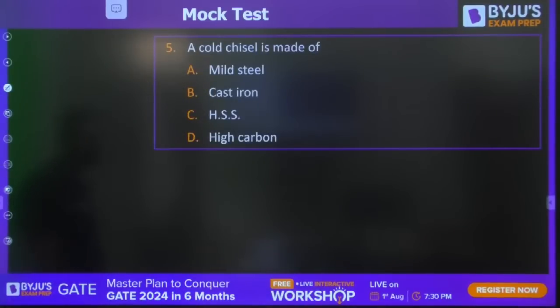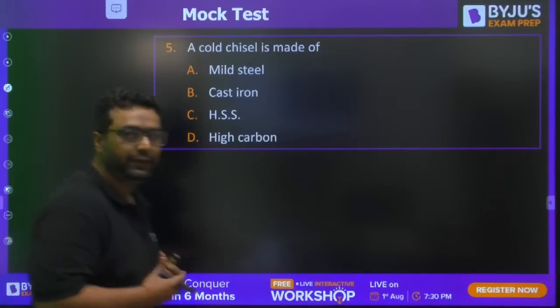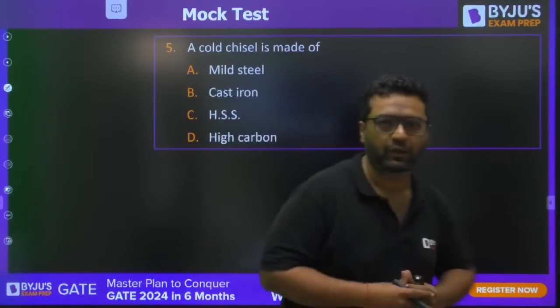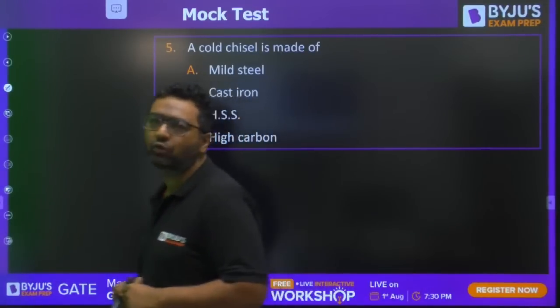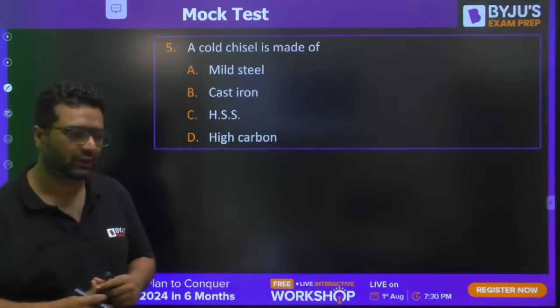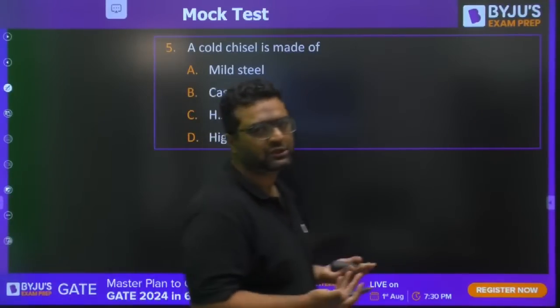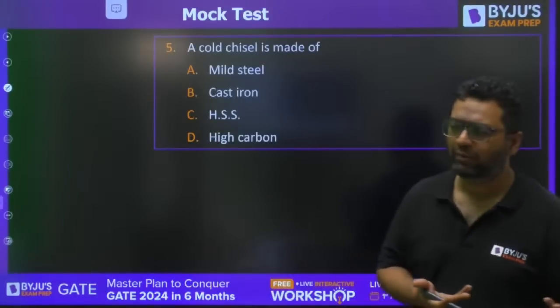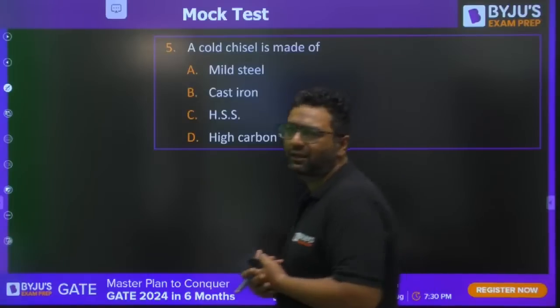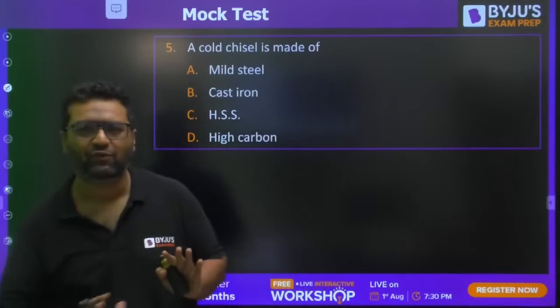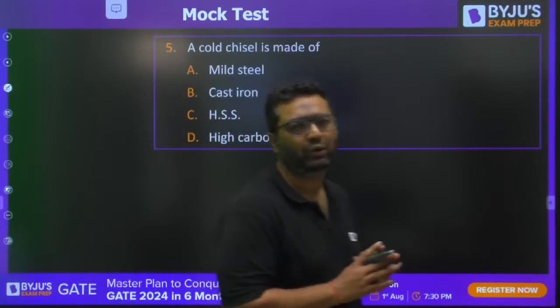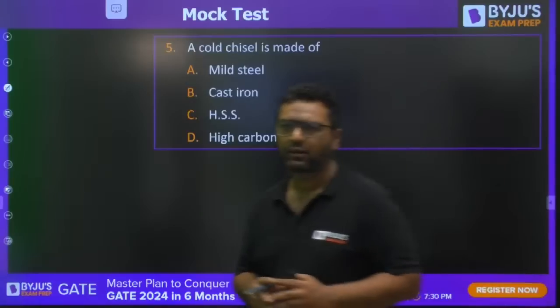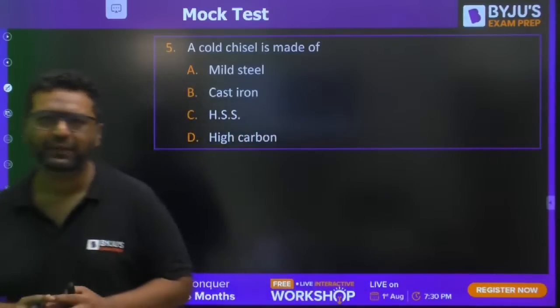Moving to the fifth question. A cold chisel. HAL does not follow a very hard and fast rule. Sometimes there are more questions from production, sometimes more from strength of materials, sometimes more from fluid mechanics. So don't worry about the number of questions from a subject. You need to prepare all the subjects in a nice manner. What would be the answer?